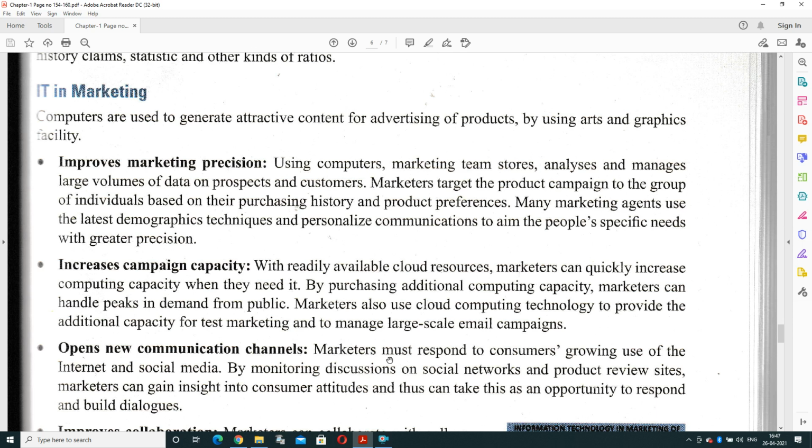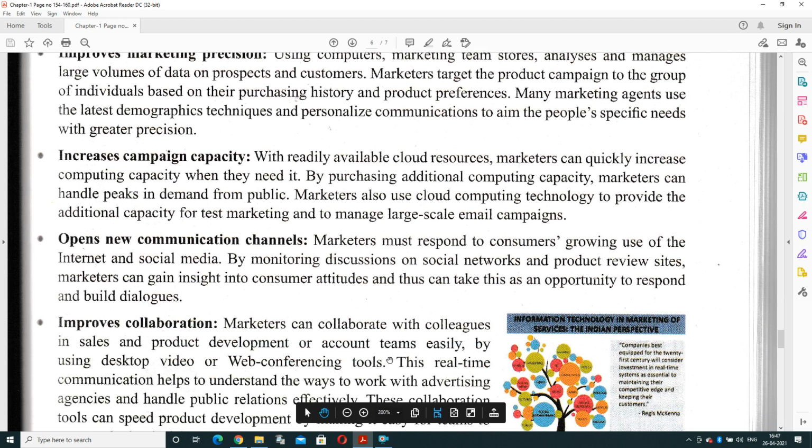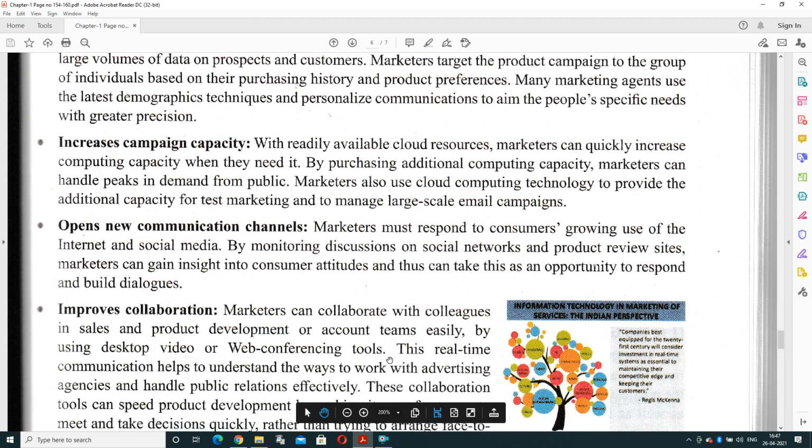These all services are provided for an open communication channel with the customer, to satisfy the customer more and more. Improve collaboration: marketers can collaborate with colleagues in sales and production. They can work together because the sales department reports to production. This product is delivered to the customer at such and such time, so they can produce accordingly which product they need to produce more and which they need to produce less.